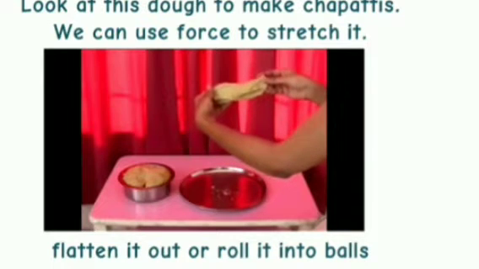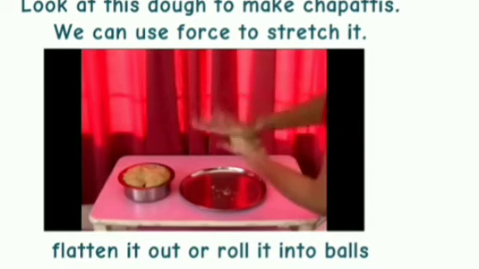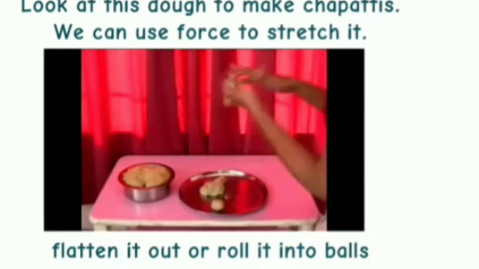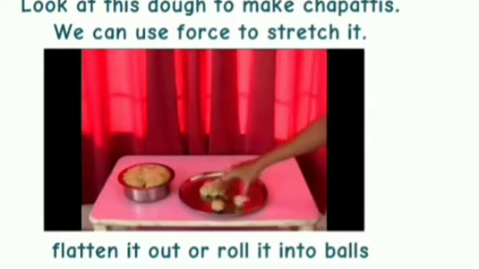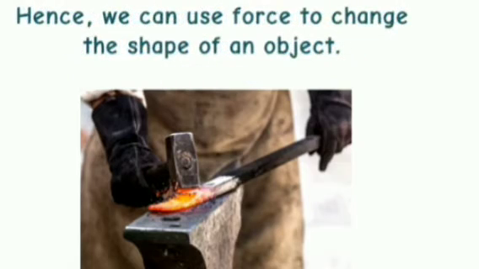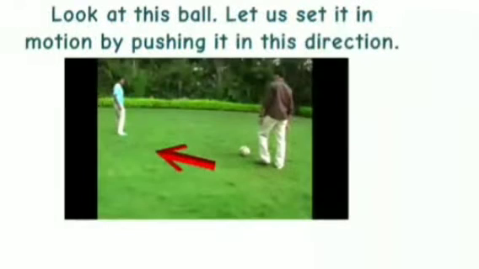We can use force to stretch it, flatten it out or roll it into balls. When a blacksmith hammers a red hot piece of iron, its shape changes. Hence, we can use force to change the shape of an object.